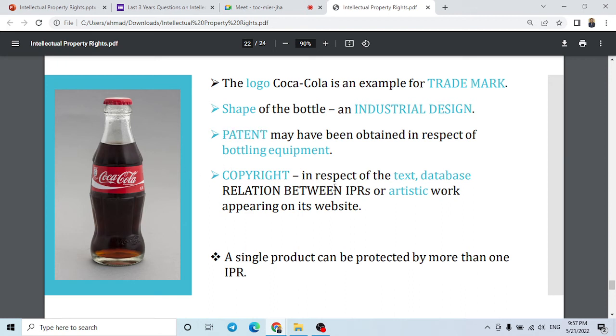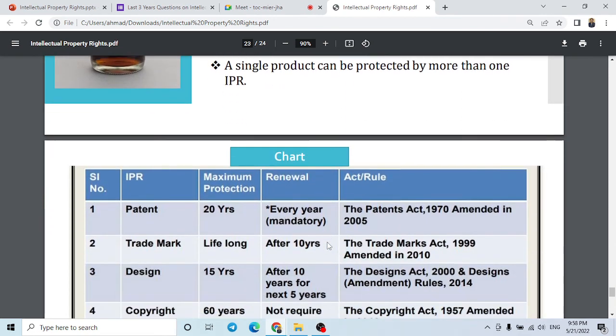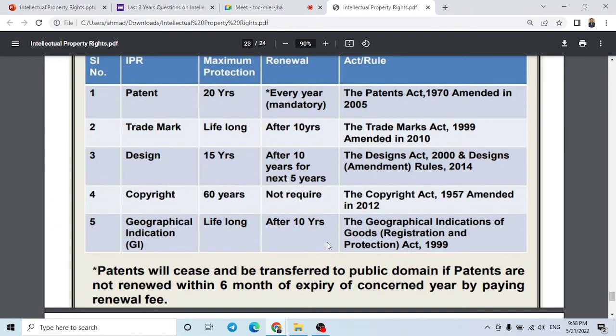Then next is copyright. Whatever text is written over there, whatever database is there, or on their website, Coca-Cola's website, there would be some artistic line or artistic painting, or anything created, that can be put under the copyright. So a single product can have multiple copyrights. Through this example, you can see that. So let's revise it through this chart.